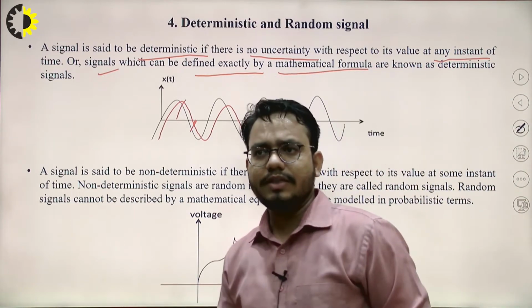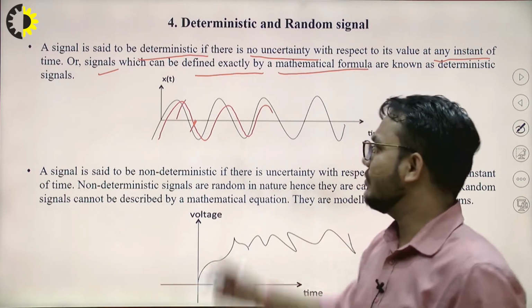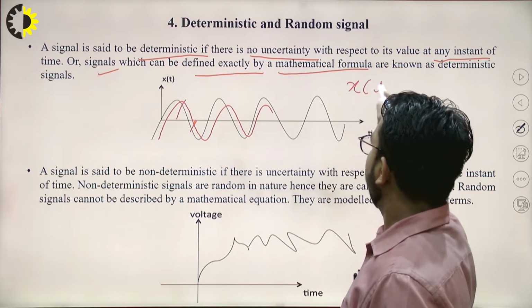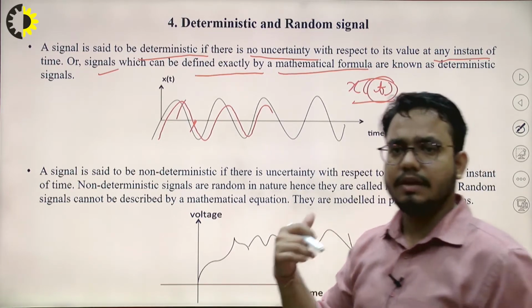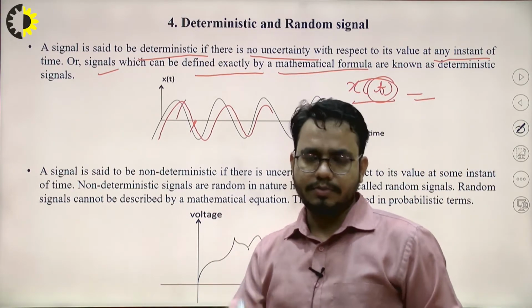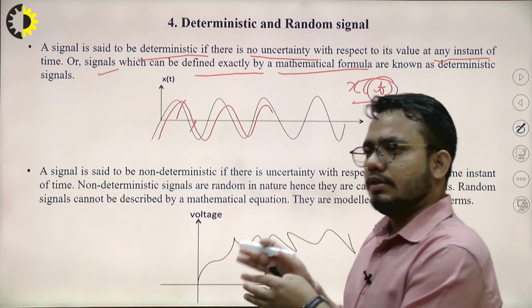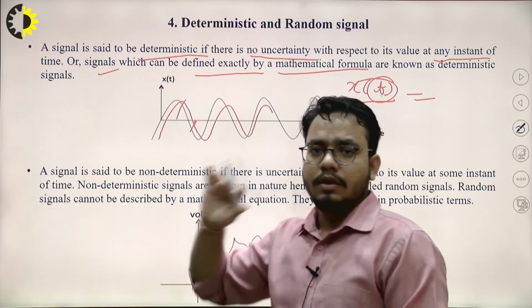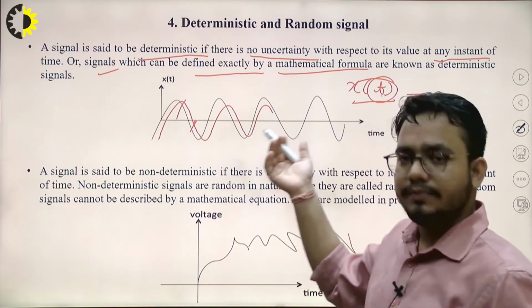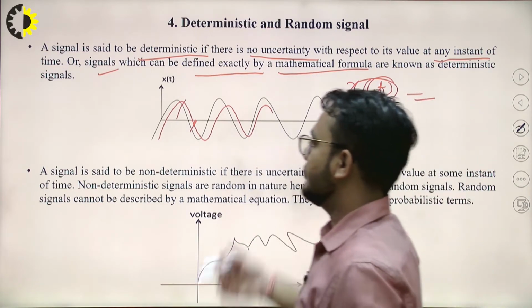By the mathematical formula, I mean x of t equals something, where t can be any time of future, past or present. During the calculation, we can just put the time value over here and get the magnitude or whatever the value of the signal.